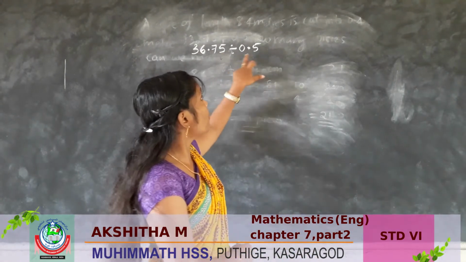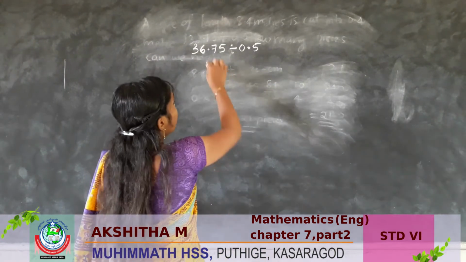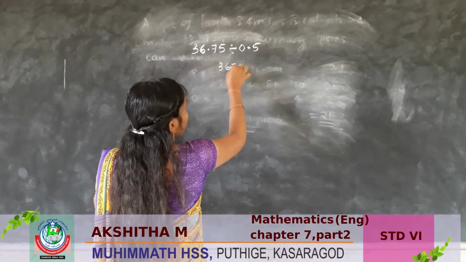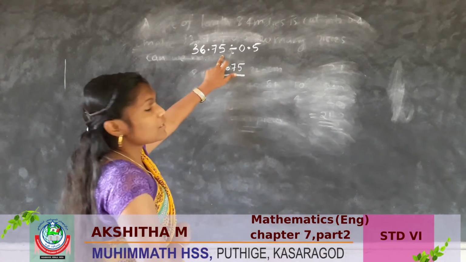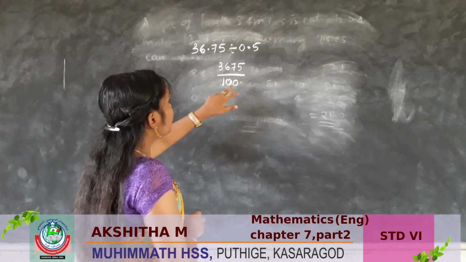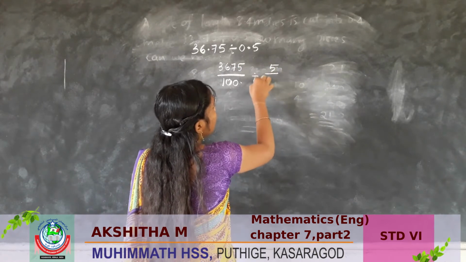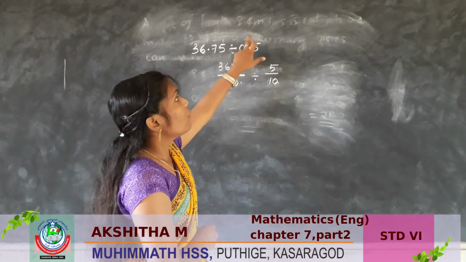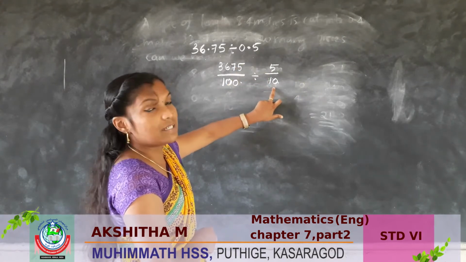36.75 divided by 0.5. How can we find out this? Here 36.75 we can write 3675 by, here this digit's place value is 1 by 100. So we should write here 100. Here 0.5 we can write 5 by 10. This digit's place value is 1 by 10. So we should write here 10.